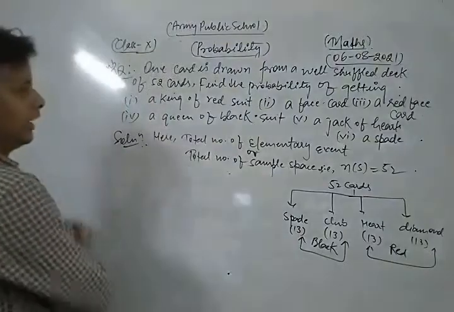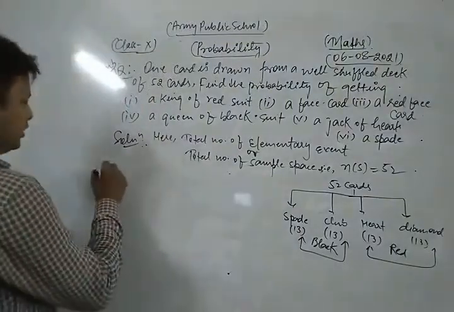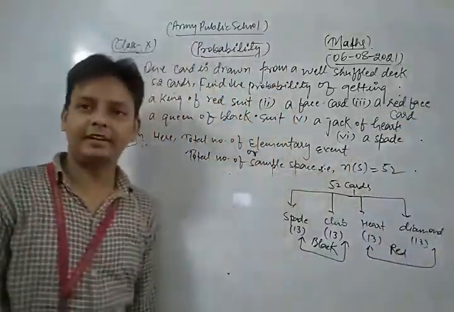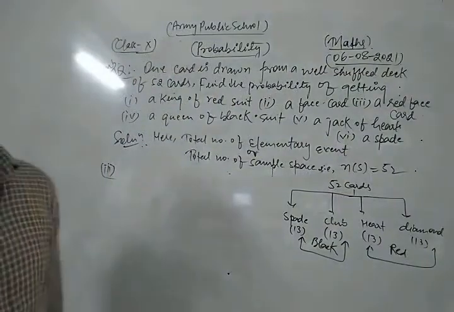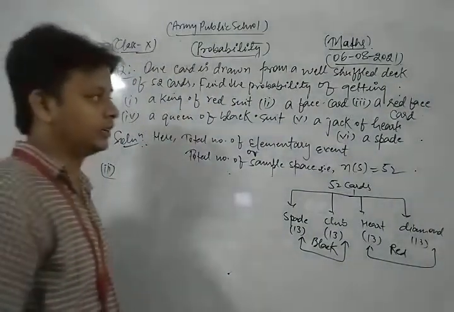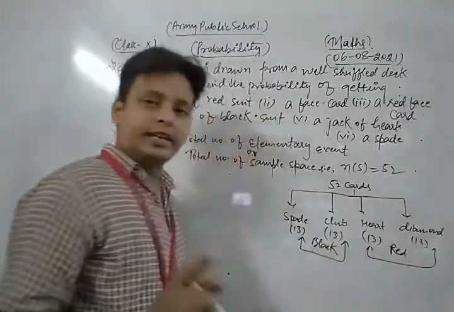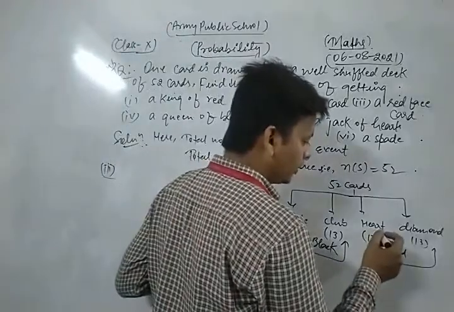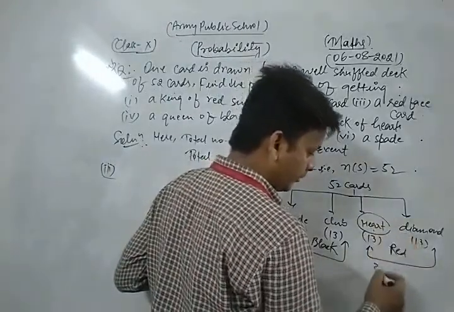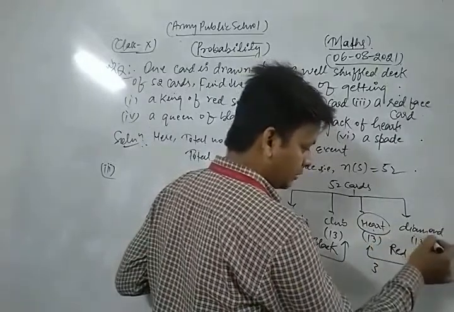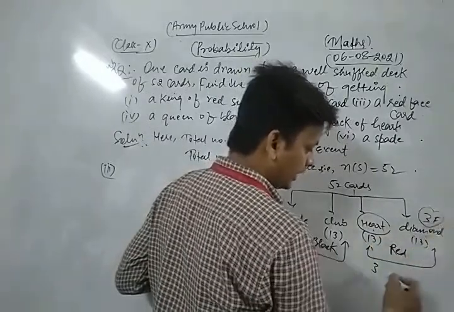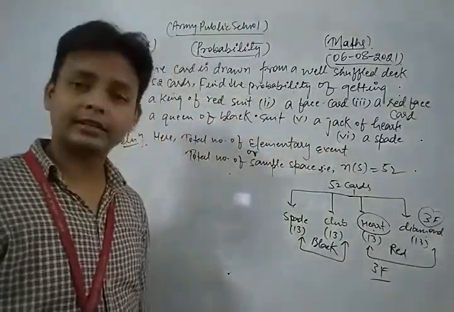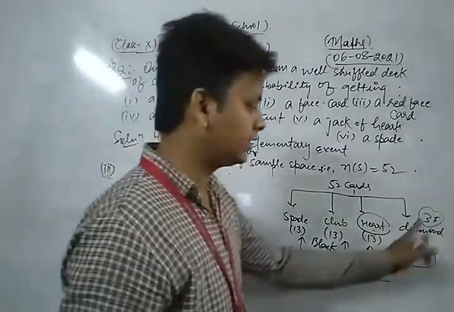Now we take and solve the third part of this question. A red face card. This is also a very important question. King, queen and jack are generally known as face cards. One king, one queen, one jack in hearts means 3 face cards, and 3 face cards in diamond. So the total number of red face cards is 6.